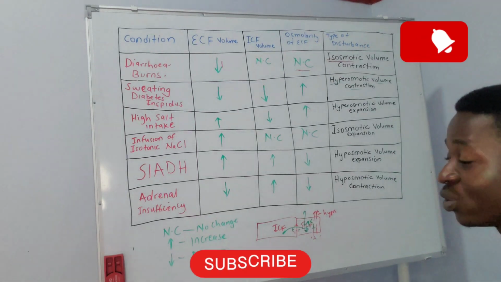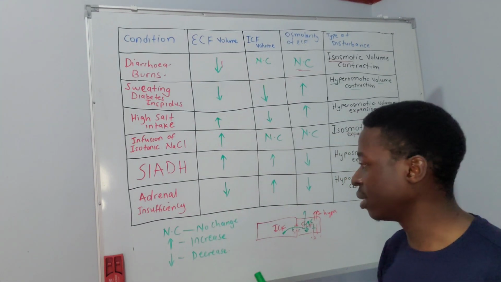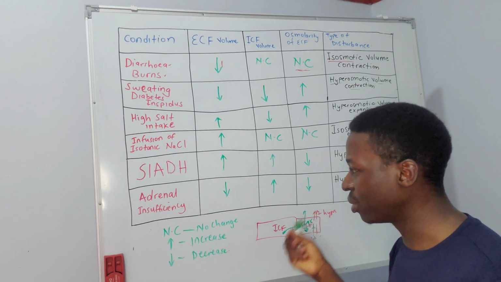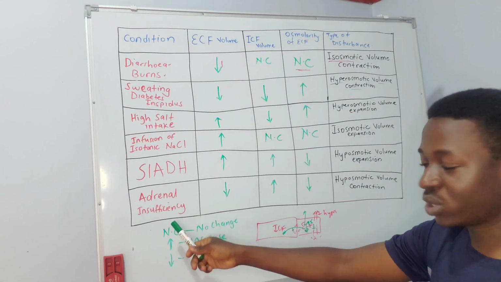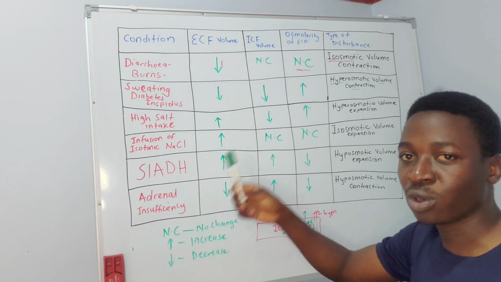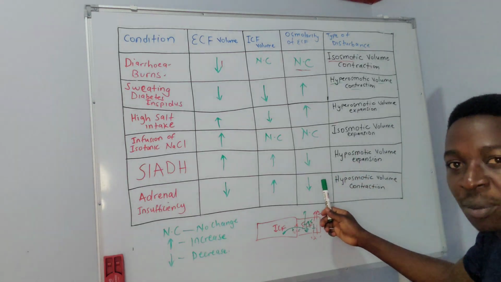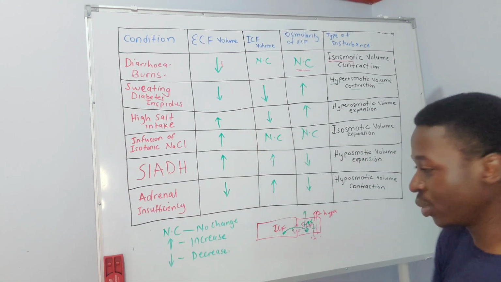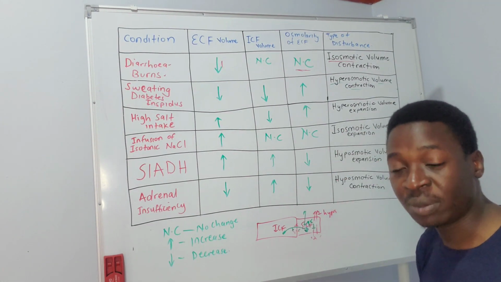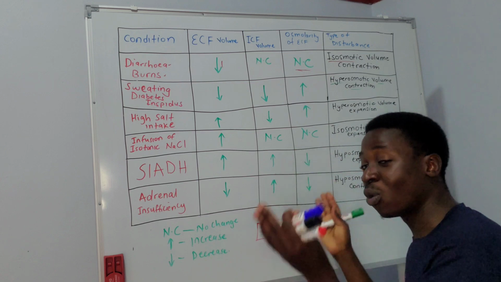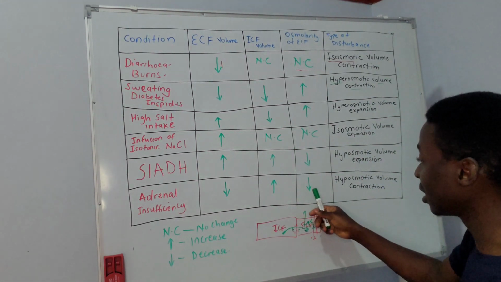And then finally we have adrenal insufficiency. So this affects the functioning of the adrenal gland. Importantly, we are going to talk mainly about aldosterone, so problems with aldosterone secretion. Aldosterone plays a big role in reabsorption of sodium chloride. So because there is a problem, a lot of the sodium chloride is being lost in urine. Therefore, the osmolarity in the ECF is going to fall, implying that we have more water in excess of the solutes. So osmolarity has to fall.